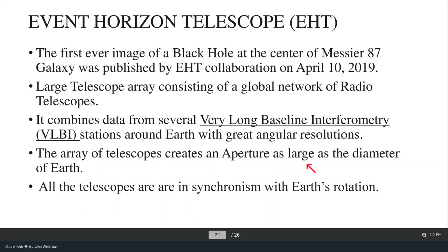Now, aperture is nothing but the opening of a camera. So if you have a larger aperture, a high amount of light can enter your lens, and basically it can give you a clear and high resolution picture. All the telescopes are in synchronism with the Earth's rotation.